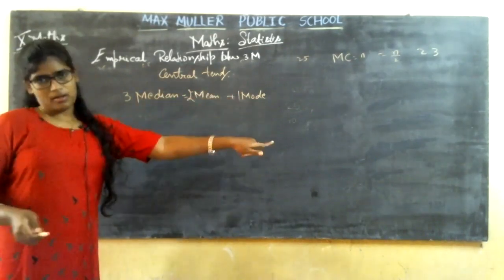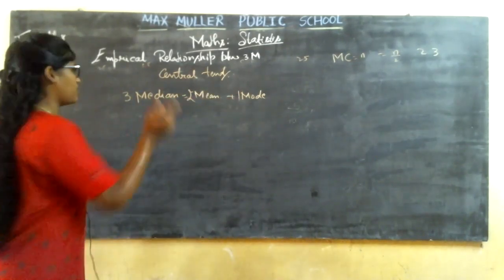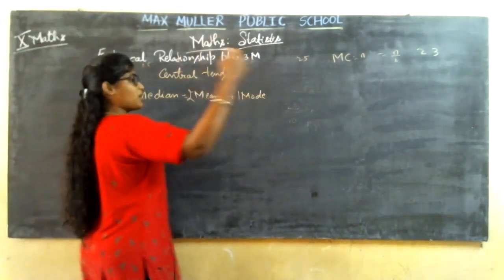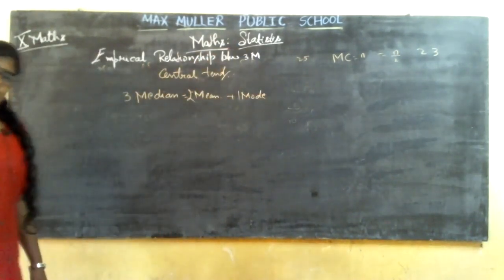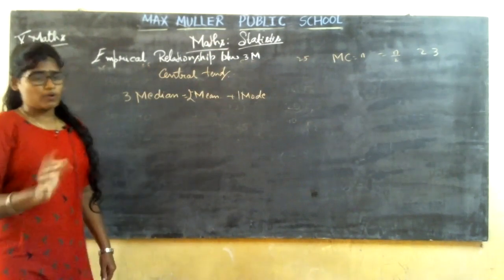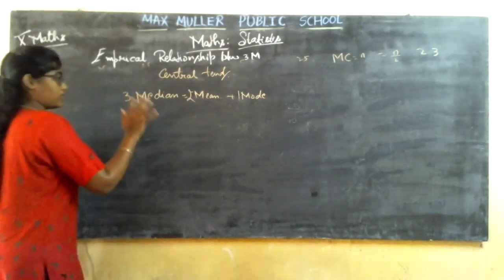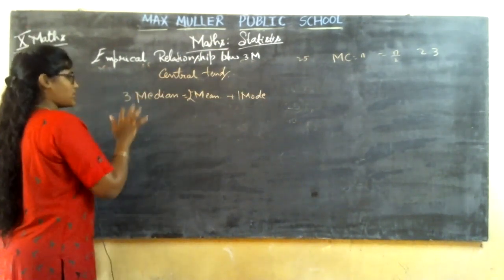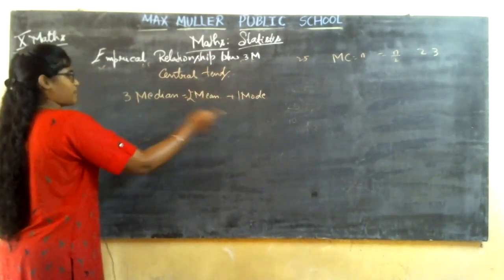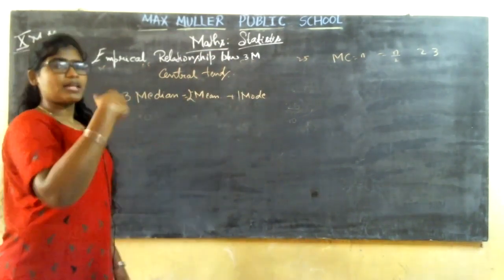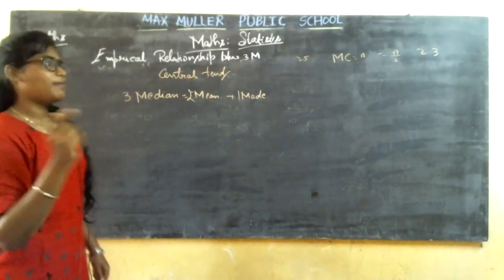3, 2, 1. In the textbook, they have given median plus mode in median is equal, 3 median is equal to mode plus 2 mean. I do not want it in that method. I want you to remember it in this one. It will be very easy. 3, 2, 1. So 3 M's. First one is median, then it is mean, and then it is mode. It will be very easy.